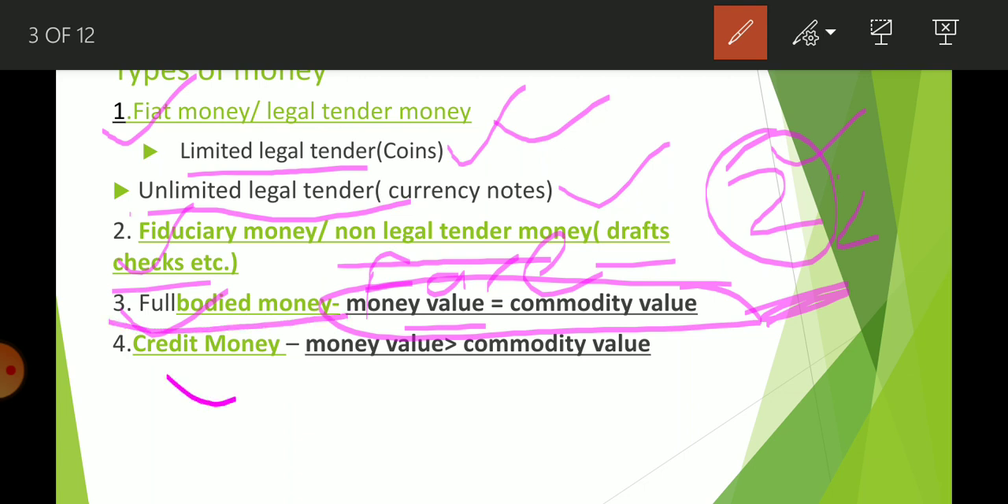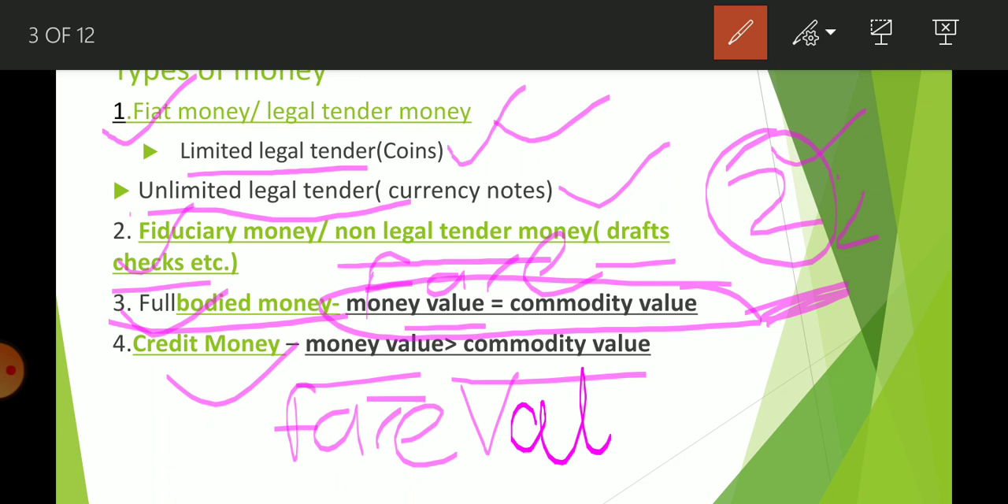After that we are going to learn about credit money. In credit money, money value is greater than commodity value. Money value, we can also write it as face value. Students, we can also write face value for money value. Today whatever coins and whatever notes we are using are examples of credit money.